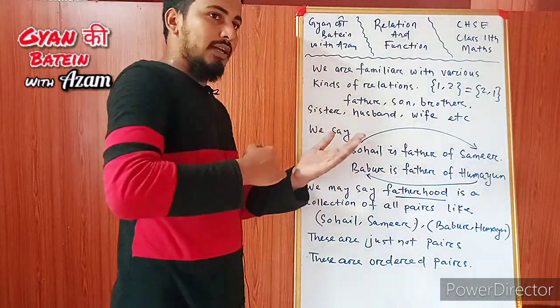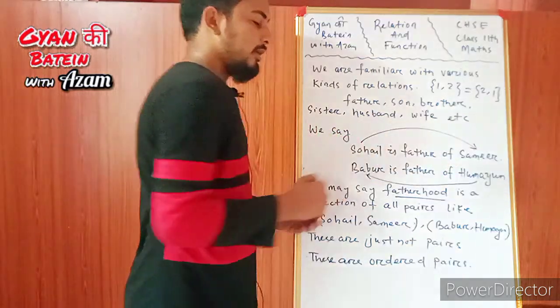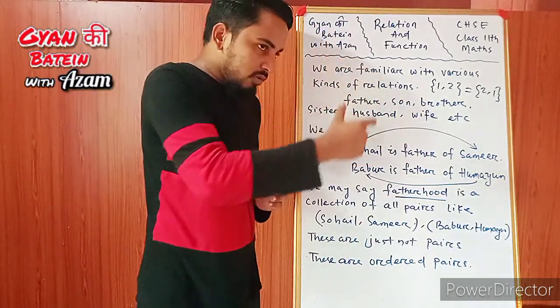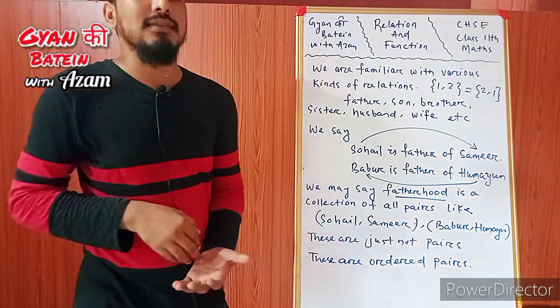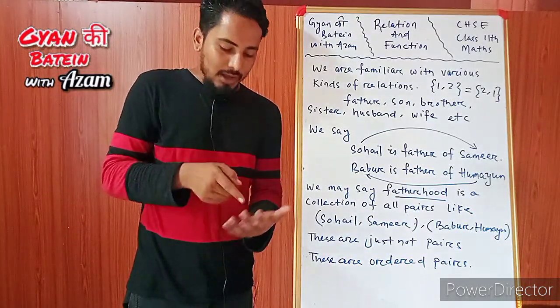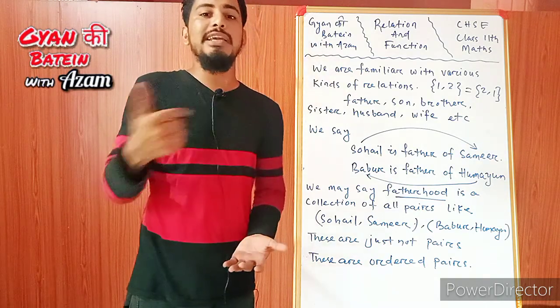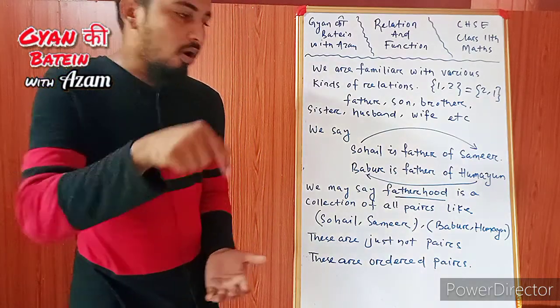If we change the order, meaning if you write Samir here and Sohail there, then the meaning will be changed. So you cannot change the order. Pairs in which you cannot change the order are called ordered pairs.